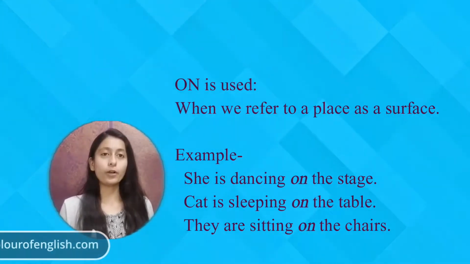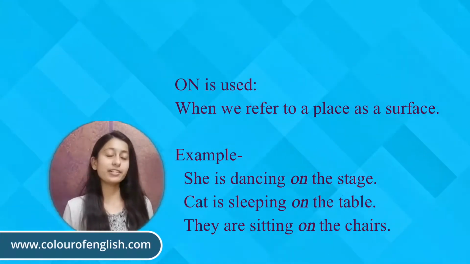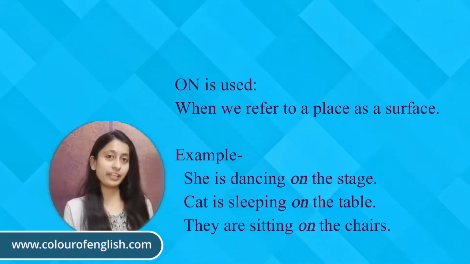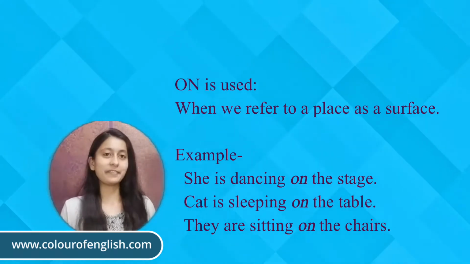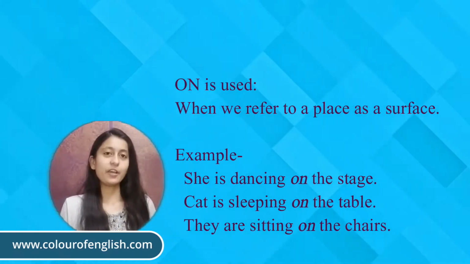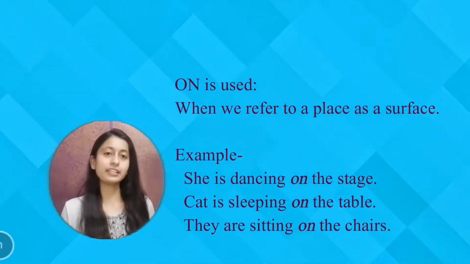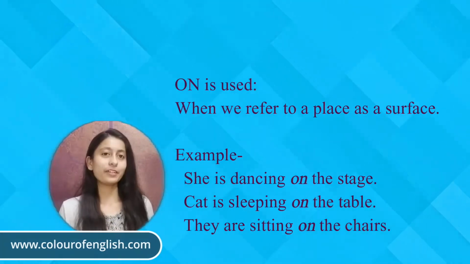They are sitting on the chairs. Here we can see again that chairs is a platform, a surface on which they are sitting. So they are sitting on the chairs. So we can see that on is used before the surface or a platform of a place.